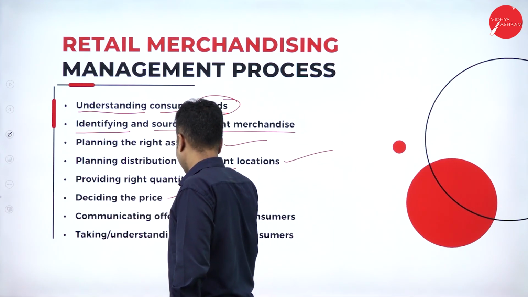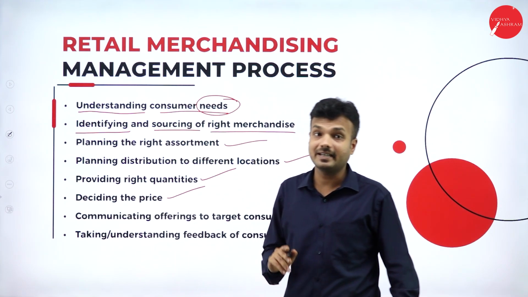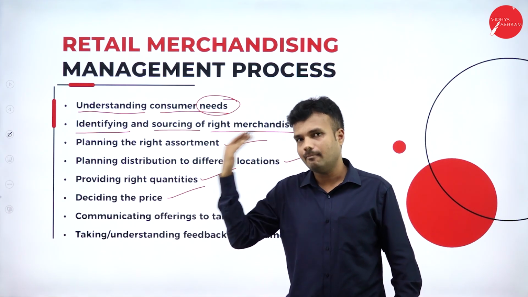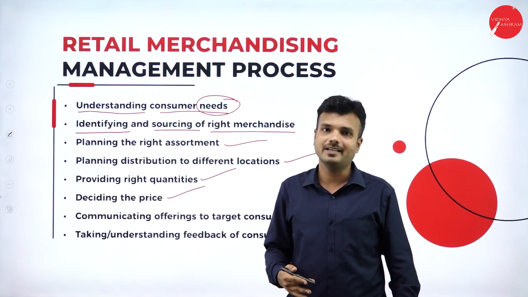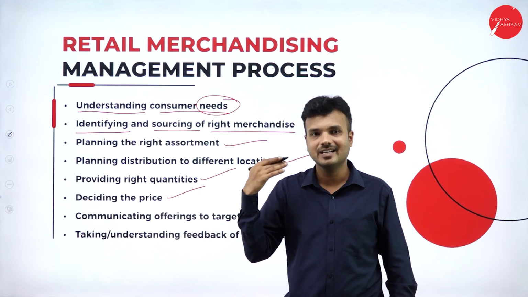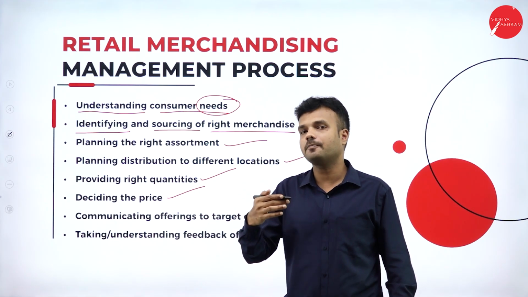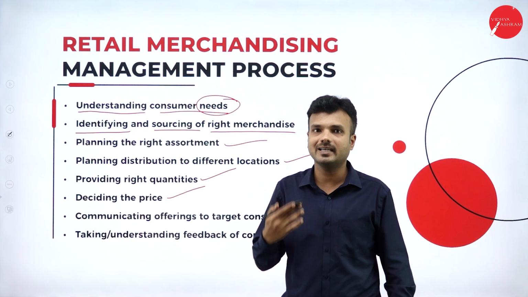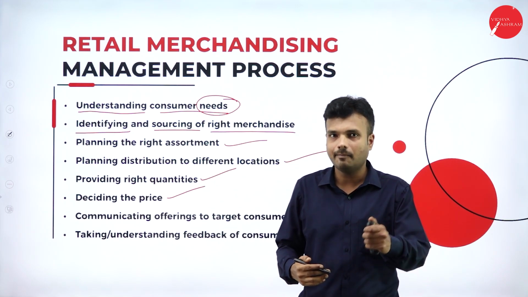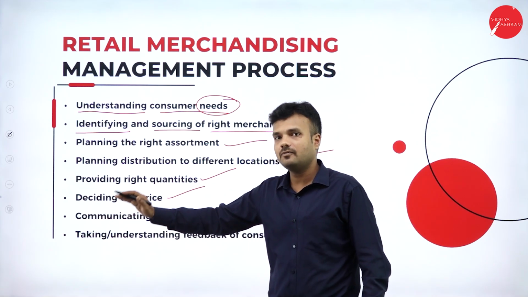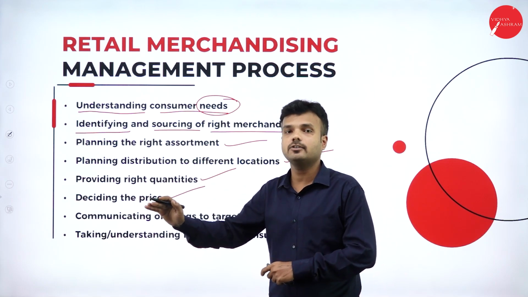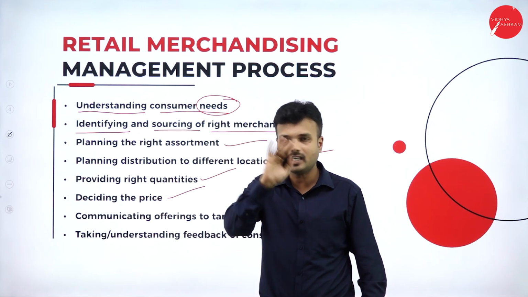Deciding the price. So who is going to decide the price? The retailer may decide the price, but actually the pricing will be decided by the manufacturer at the beginning itself. In terms of offers and discounts, in terms of seasonal vacations, the retailer may have an option to decide the price of the product in bulk quantity, but the actual price of the product will be decided by the manufacturer. The same kind of product may be sold at a different price by a different kind of retailer. This sometimes happens for some kinds of products.